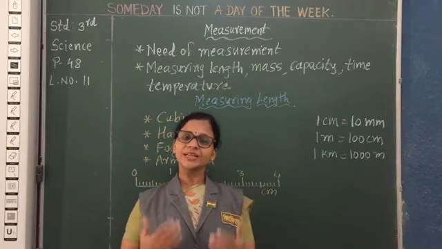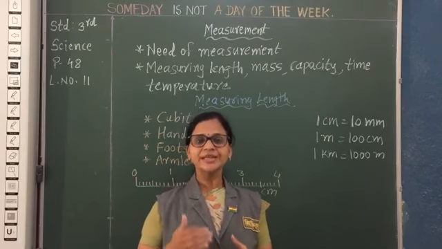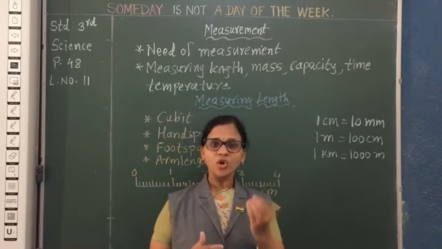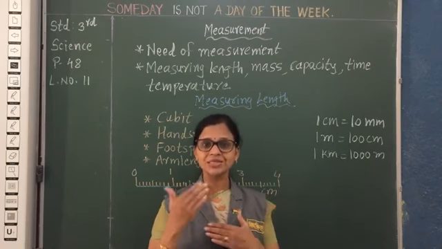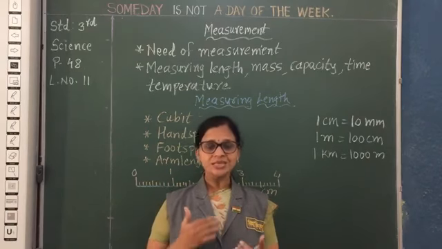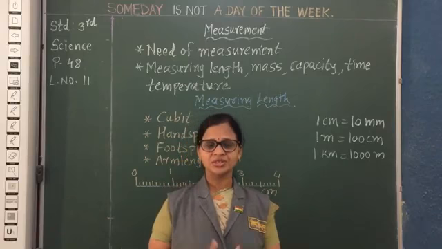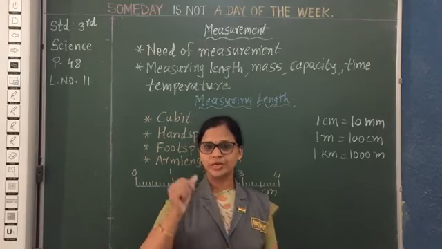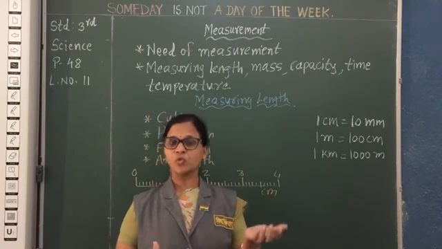So what is meant by a standard unit? A standard unit is a unit which is always the same. It will not vary from person to person, or from place or time. Suppose I measure the length of this table and you measure the table with the ruler, is it the same? That is a standard unit, not like the different results with body parts.